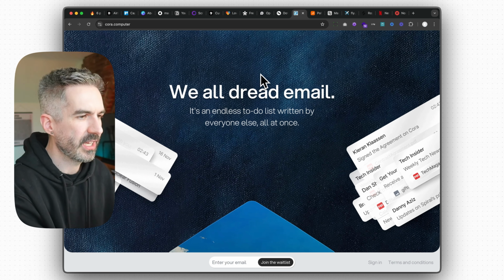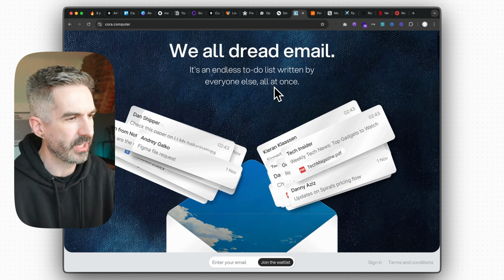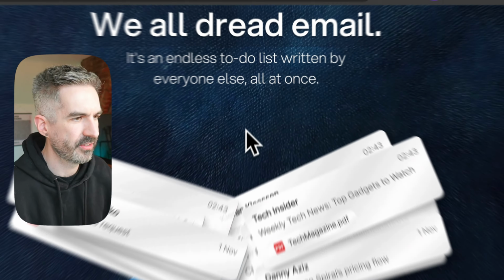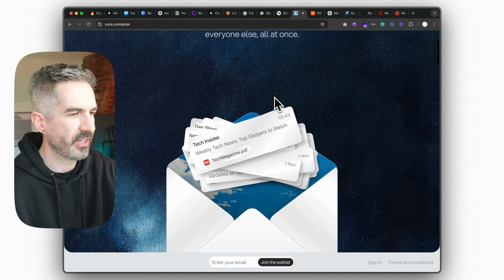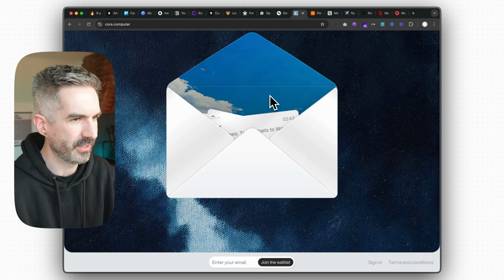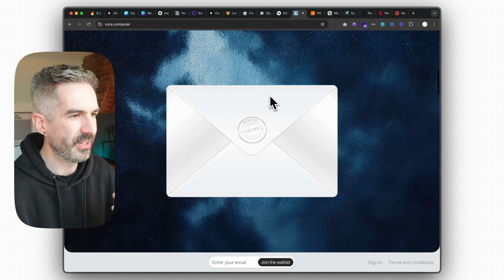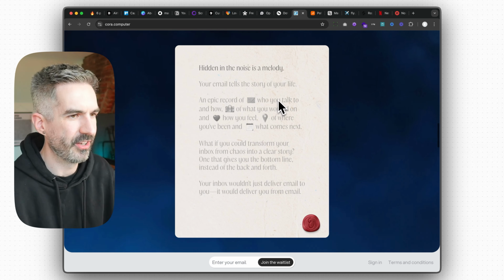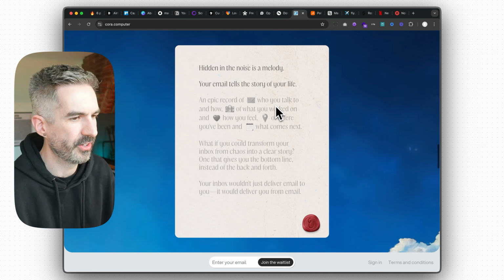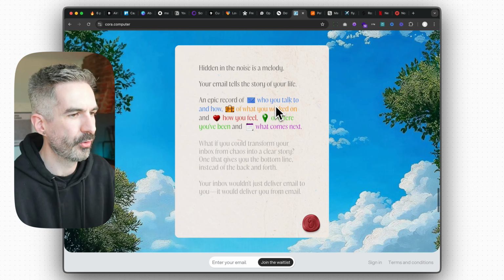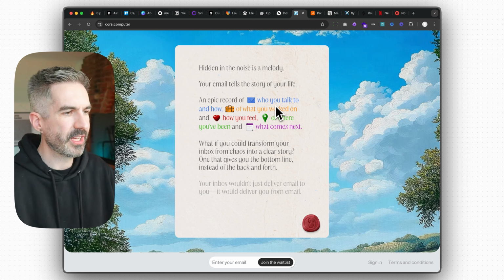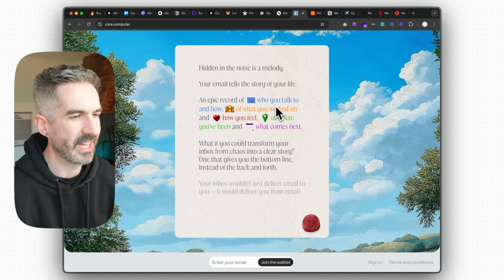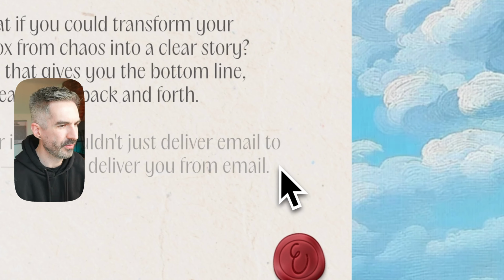And then communicate that journey, even if it's just like this, scrolling down the landing page, going from, we all dread email, it's an endless to-do list written by everyone all at once, to, okay, all of this horrible stuff is collected up into this envelope, and I'm scrolling down, and out of the other side comes this lovely handwritten note that's a summary of all of my things that are going on, set against this background of almost spring weather with this open sky, a feeling of something natural, something organic, with this fluid font as well.